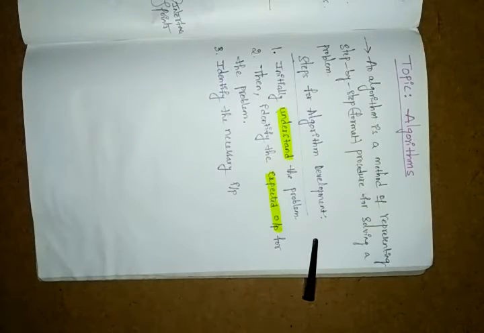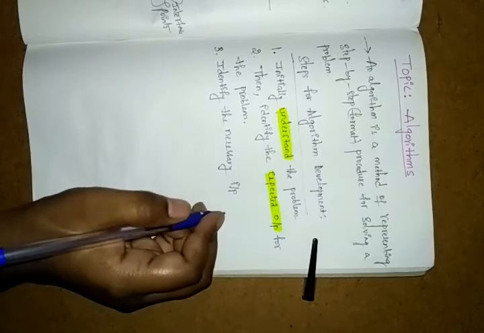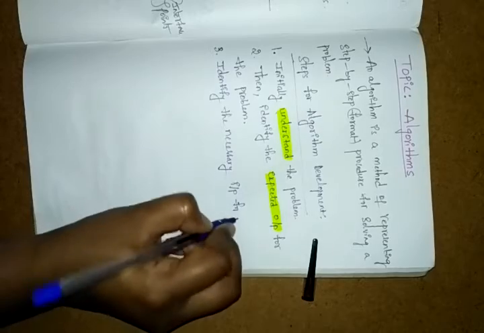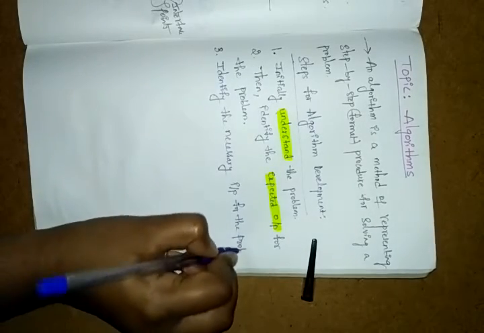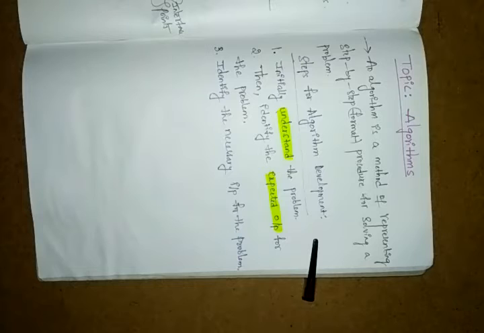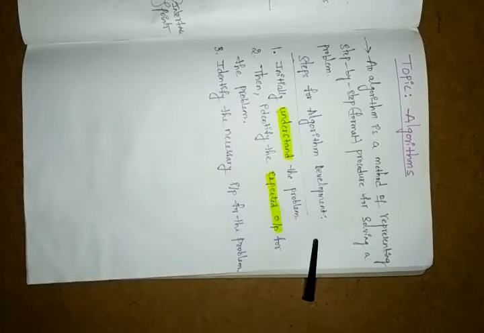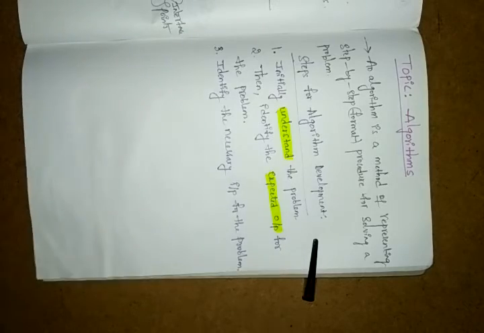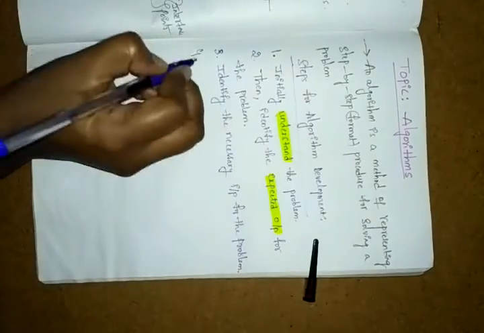Necessary means whatever you require. Only that has to be present in this problem. Input for the problem: whatever you require, only that has to be present for the input. If you do not understand the problem, you have to read that problem again and again. Once your understanding is completed, you are expecting the output. Once your expected output is done, you give the necessary input for that problem. Once your necessary input is also done, you go to the next step.